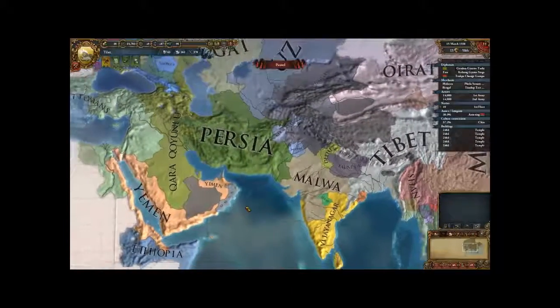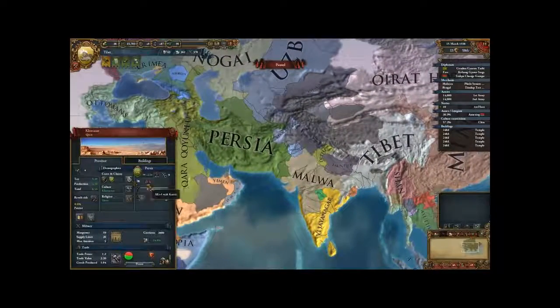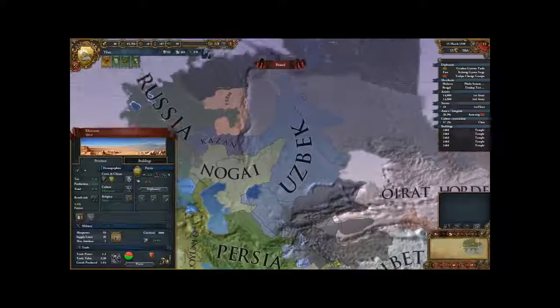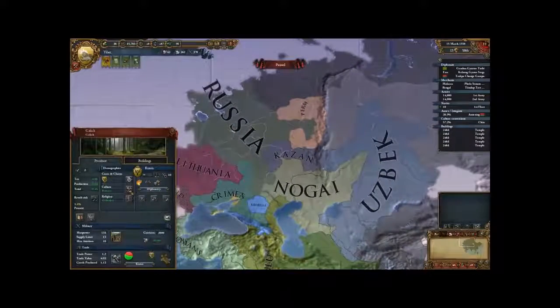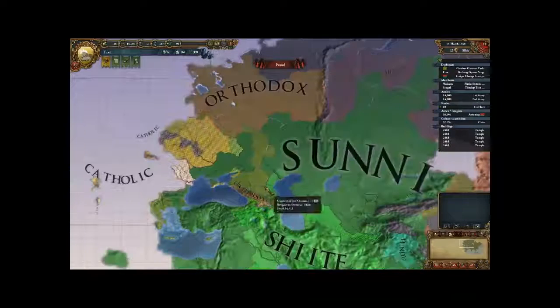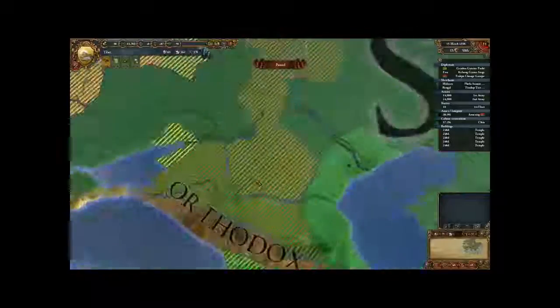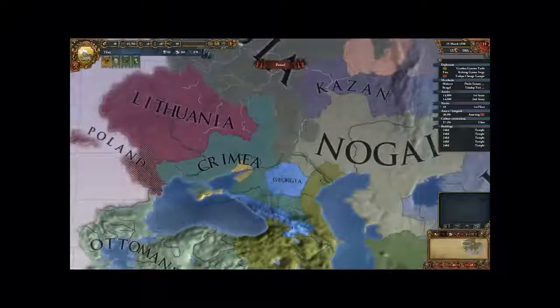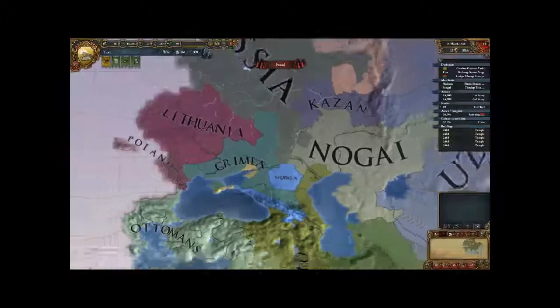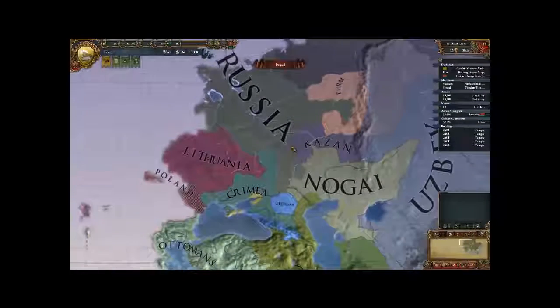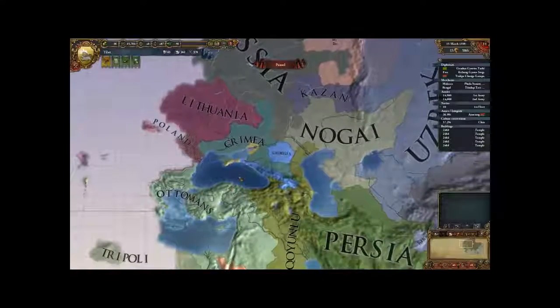So what's happening around the rest of the world? Persia's still here. Persia is allied with Kazan, which is up here, who might be attacked by Russia sometime soon. Who is Russia attacking? Georgia. Why on earth are you attacking Georgia? I have no idea. What war is this? This is the Russian conquest of Manich. So Russia are just being a dick and going to attack Georgia just for the sake of it.